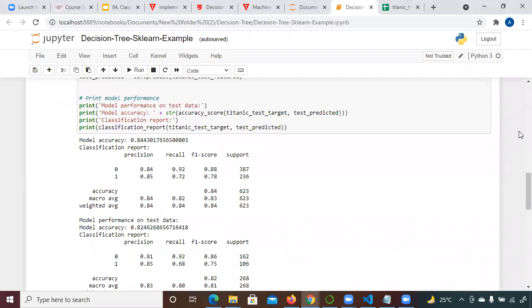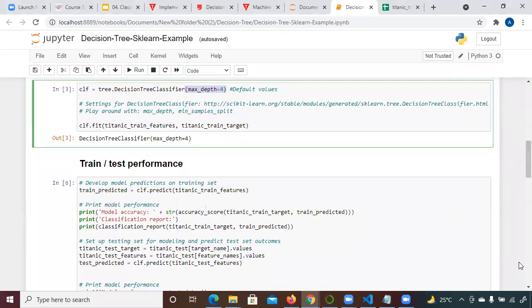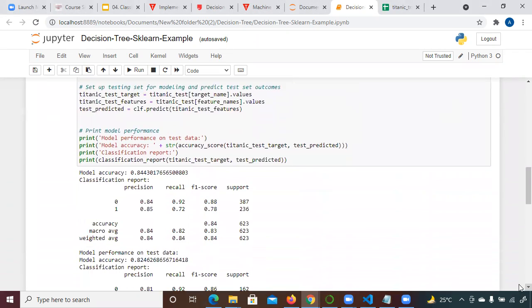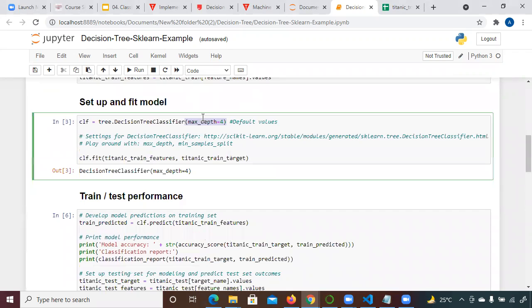Now, what do you mean by this maximum depth? You might have a question coming to your mind: why are you passing this max depth? This is the height of the tree. How are you going to find out the height of the tree? Let me tell you.